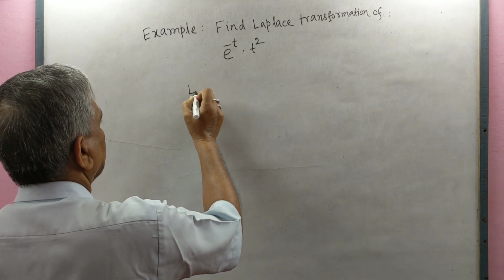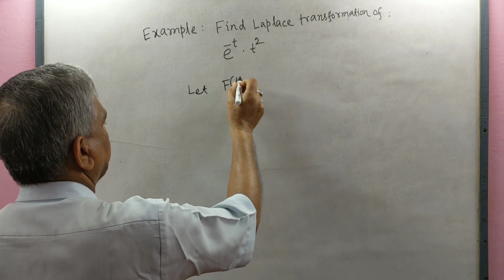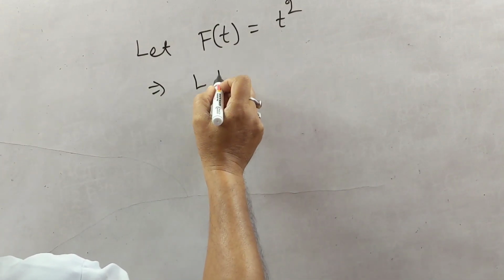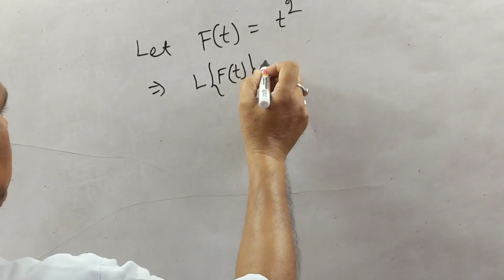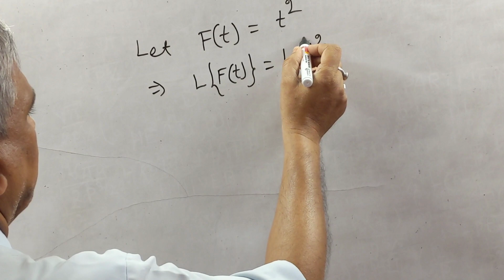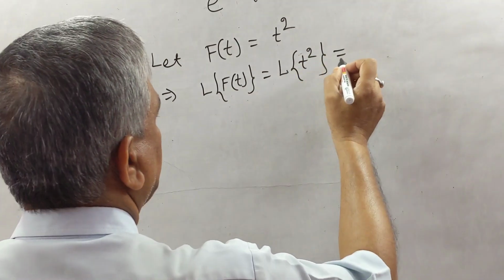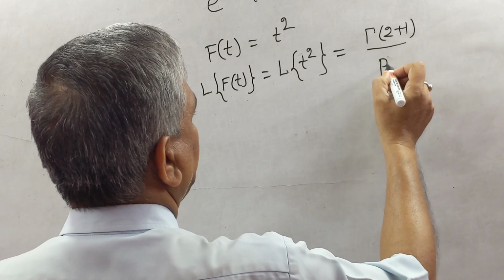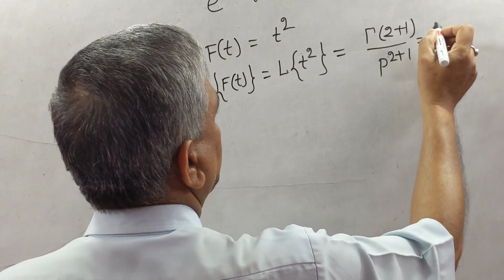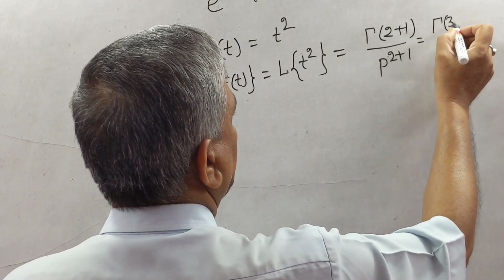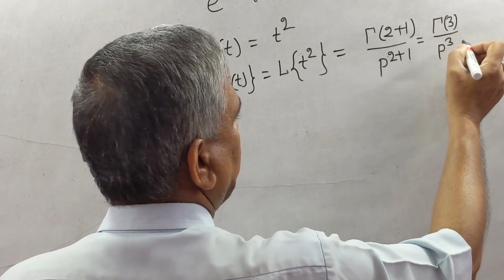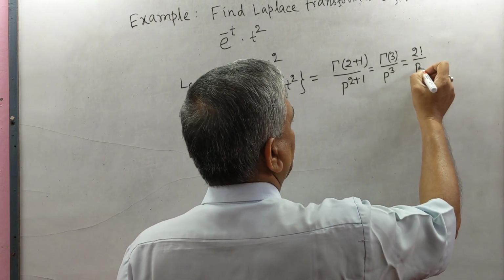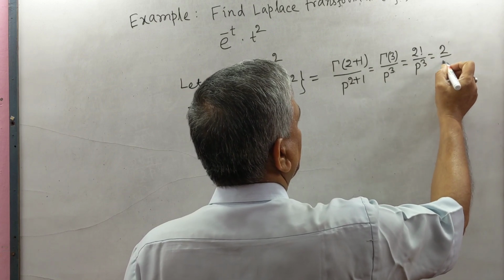Let f(t) equal t square, which implies that L f(t) equals L of t square, equal to gamma function of 2 plus 1 by p to the power 2 plus 1, equal to gamma 3 by p cube, which is factorial 2 by p cube, equal to 2 by p cube.